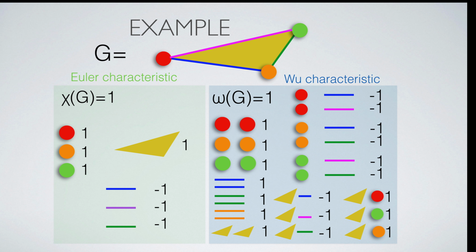For the Wu characteristic, there are now already more possibilities. We have the interactions between vertices. We have the self-interactions between edges. We also have the interactions between different edges. New is also the self-interactions between triangles, and the interactions between edges and triangles, as well as interactions between vertices and triangles. If we add everything up, we get that the Wu characteristic of the triangle is 1.